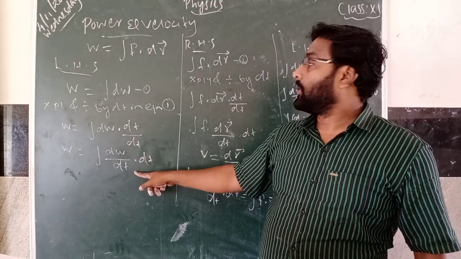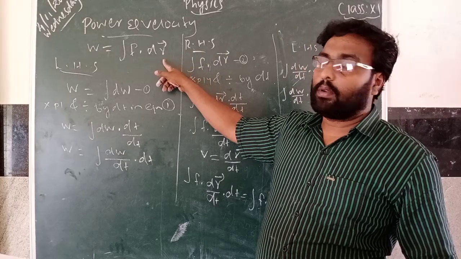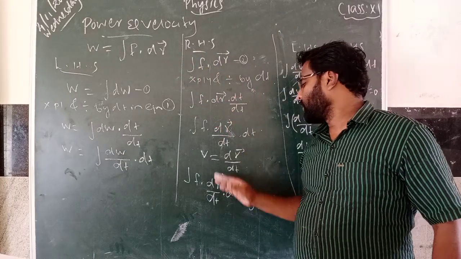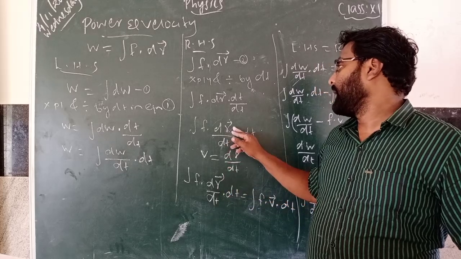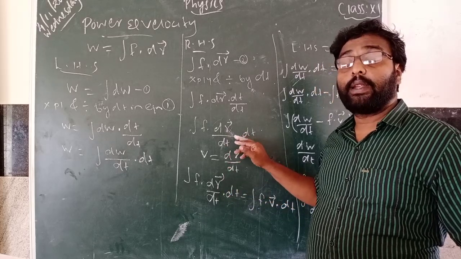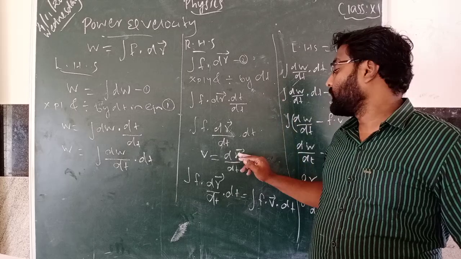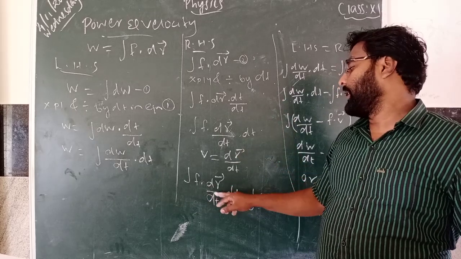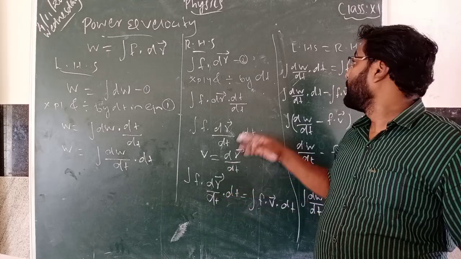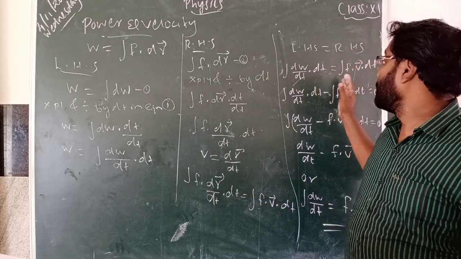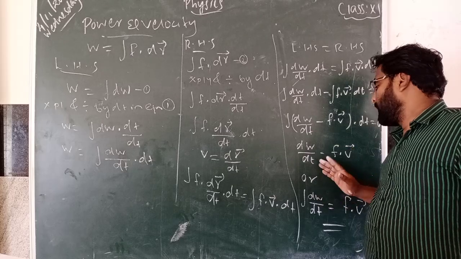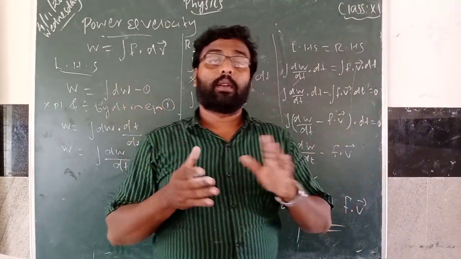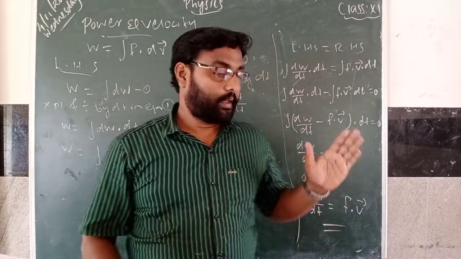Here dr by dt means displacement by time, which is velocity. So you will get F dot v. Now equating LHS and RHS you get this relation. This is one important 3-mark question in this unit.